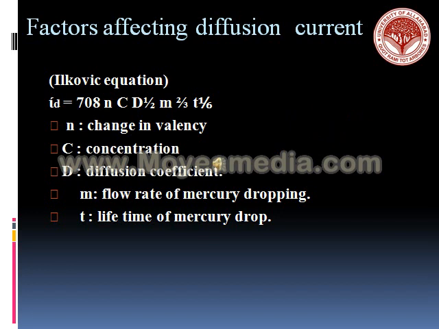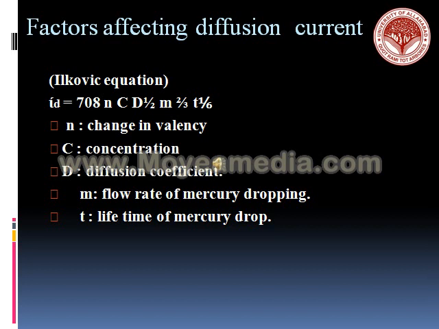Factors affecting the diffusion current, this is given by the Ilkovic equation, and the major factors which affect the diffusion current are: first, concentration. Diffusion current is directly proportional to the concentration of the electro-reducible ion. The second factor is temperature. Diffusion current varies with respect to temperature. It is directly proportional. Third is the viscosity of the medium. The diffusion coefficient depends upon the viscosity of the medium. Hence, diffusion current also varies.